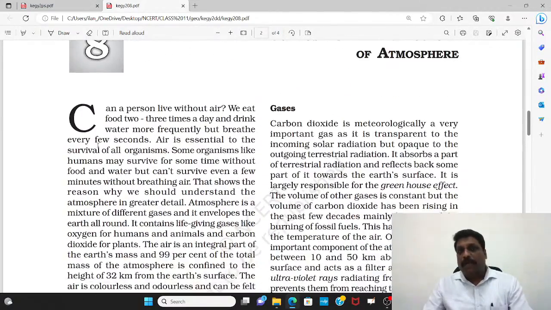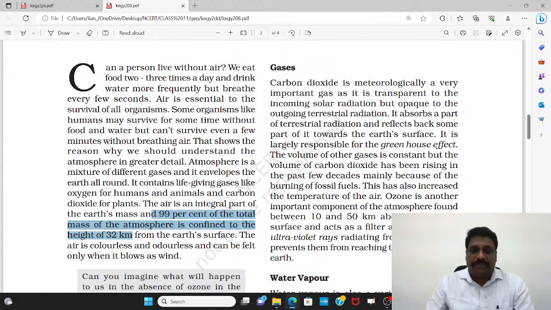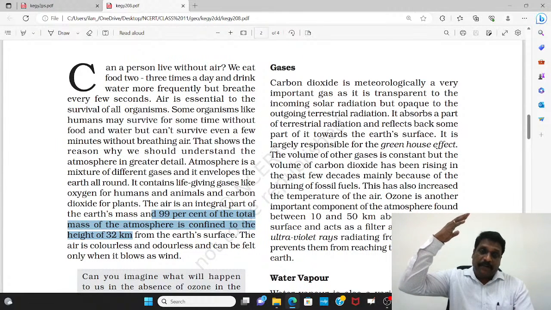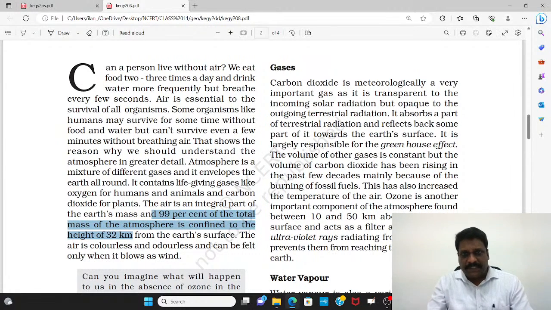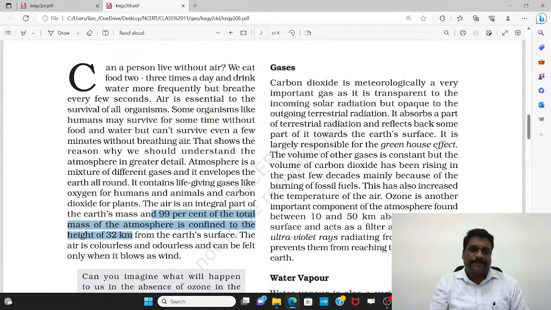See, my dear friends, when I talk about the atmosphere, once you read this, one very important fact it says: I know that the atmosphere generally extends up to a height of 10,000 kilometers. But what I should understand, the statement says 99 percent of the atmosphere is actually confined to what? The first 32 kilometers itself. Okay. So the remaining, say 9,968 kilometers, holds only 1%. And this fact also says that I do not have a clear-cut demarcation of the atmosphere. Okay. So there is no concept of perfect vacuum in the atmosphere. Okay. Right, my dear friends.